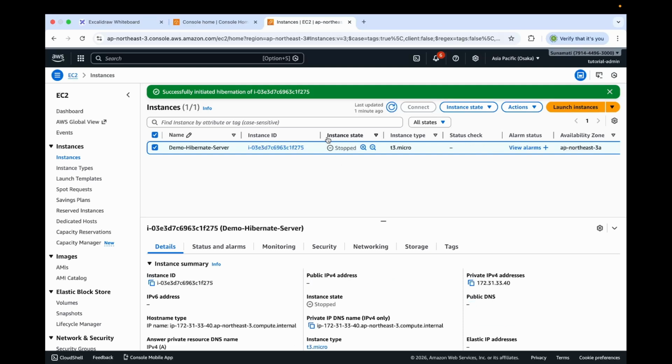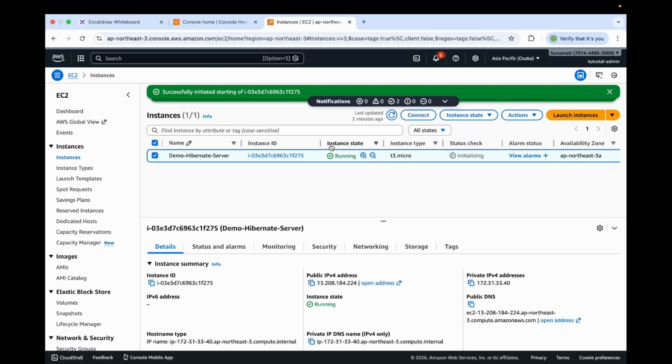Now in the instance state, you might be puzzled to see the instance state as stopped, but in AWS, Hibernate is a type of stop. The console always shows the instance state as stopped even if you used Hibernate. So even if the instance state is stopped, actually it's hibernated in our case. Now let's go back to the instance state and click Start Instance again. Now we can see that we have instance state of running again after the Hibernate state.